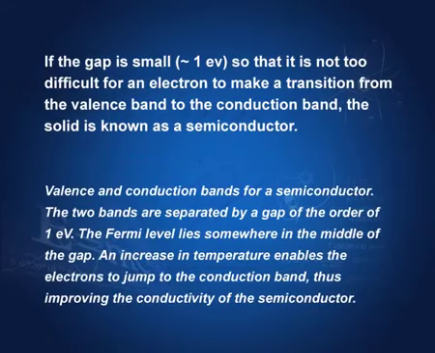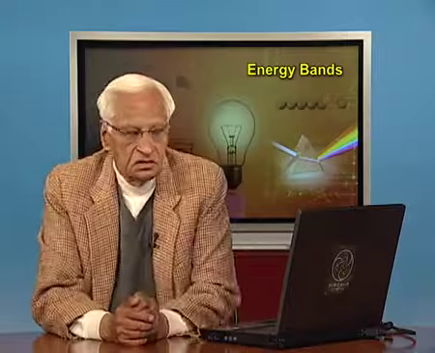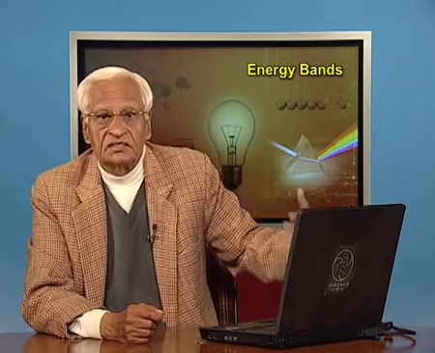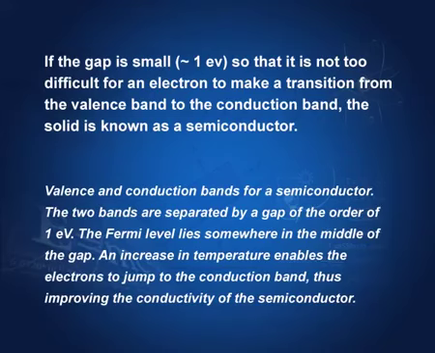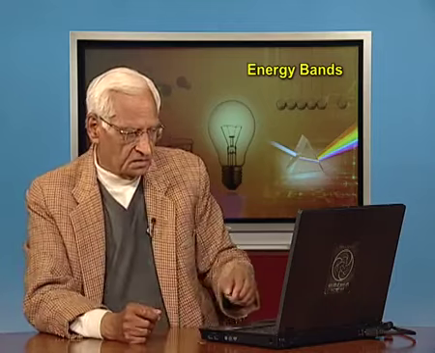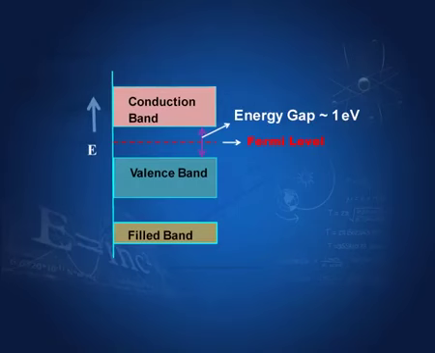If this gap is of the order of 1 electron volt, so that there is finite possibility of the electrons jumping from valence to the conduction band given certain conditions, then this is called a semiconductor. So, it is not too difficult for an electron to make a transition from the valence band to the conduction band. This kind of solid is known as a semiconductor. So, you can see that this gap is of the order of 1 eV in semiconductors.